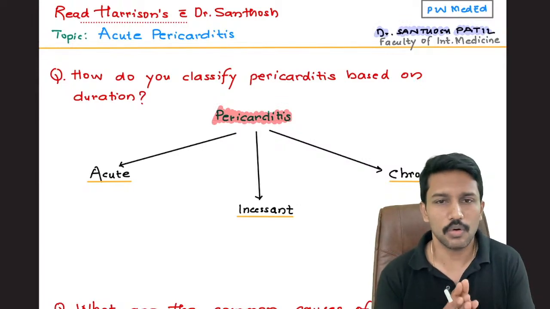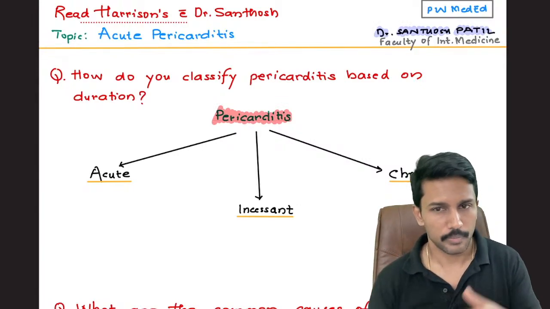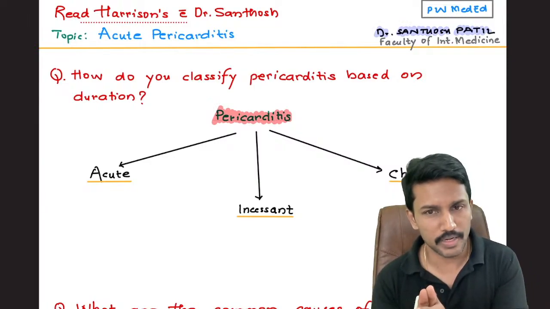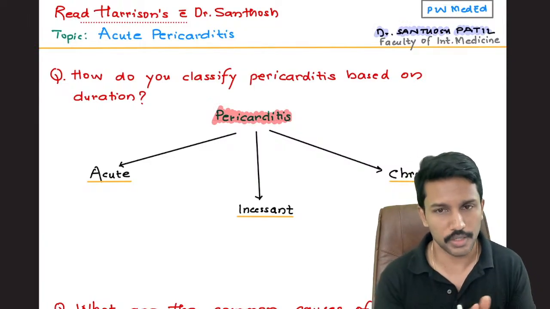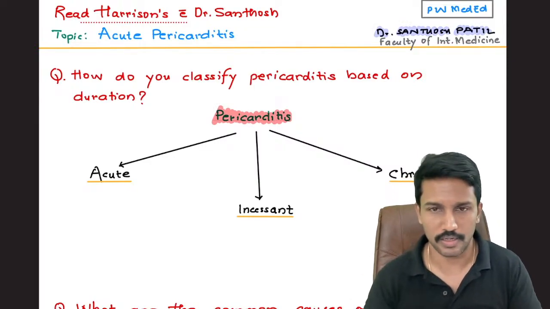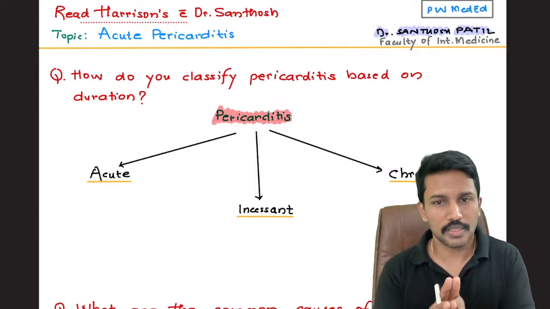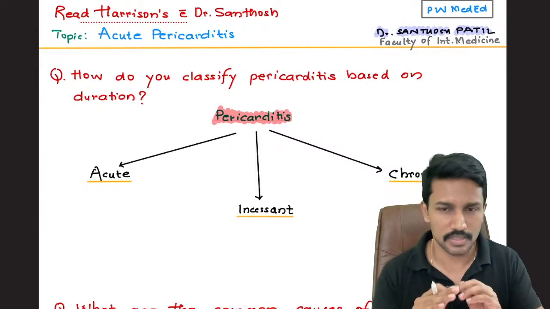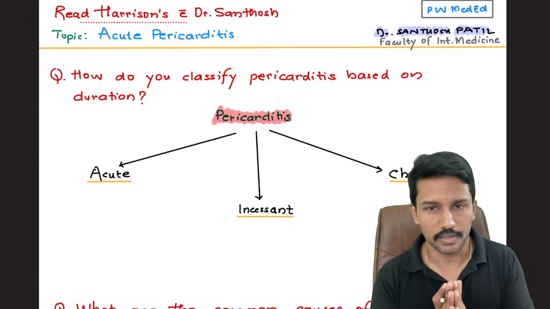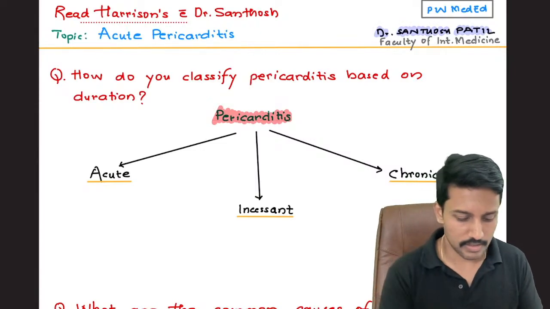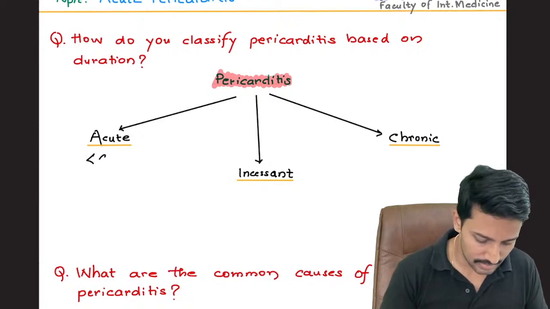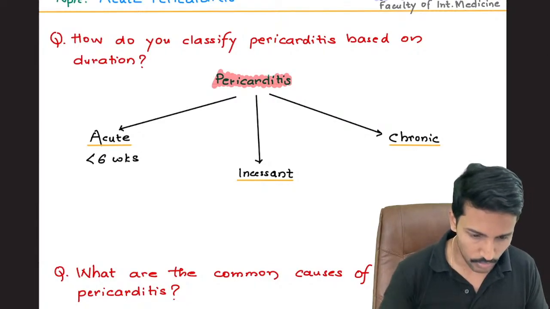So today we're going to discuss acute pericarditis, but before we get into the topic, let me first classify the pericarditis based on the duration, and then we will take up the acute pericarditis. Well, we know the basics. Pericarditis refers to inflammation of the pericardial layer, which is the membrane covering the heart, right? So when pericarditis happens, if the duration of the illness is less than 6 weeks, then we call it as